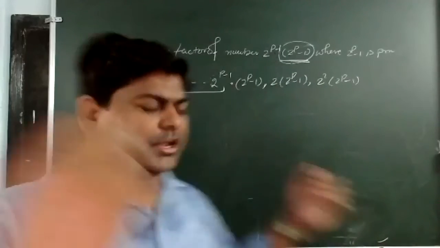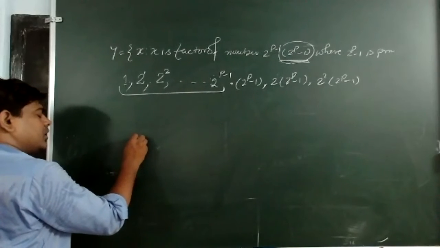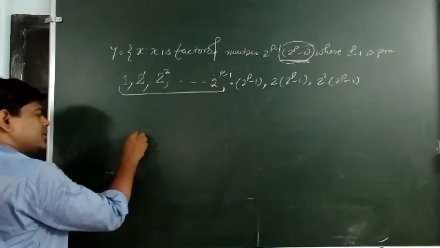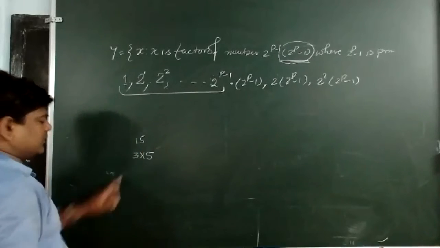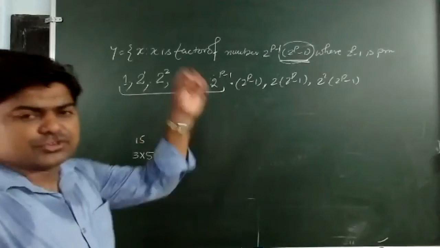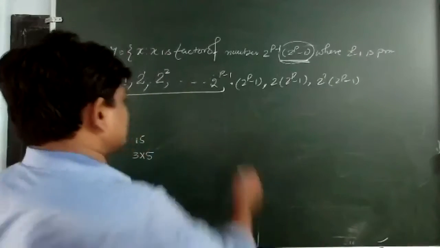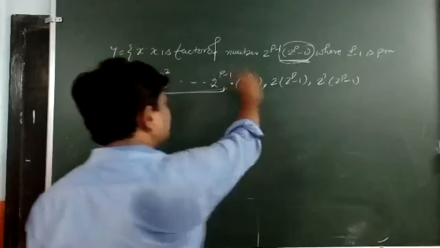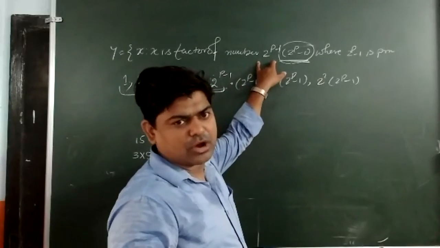Still, if you are not getting, let me tell you like that. Suppose I have a number 15, 3 into 5. 3 is a factor of 15. Say yes or no, and 15 is also a factor of 15. Yes. So what have I underlined? I took this one only, 2 to the power p minus 1 for different values of p.